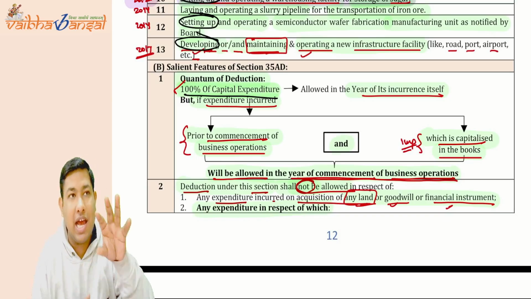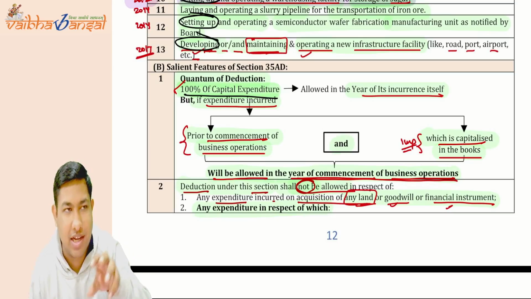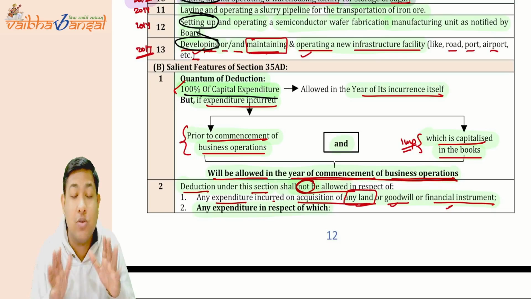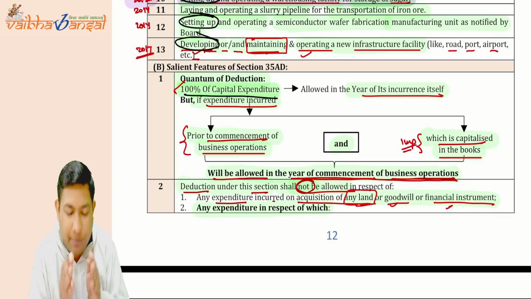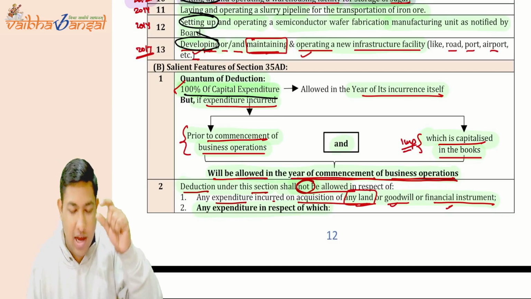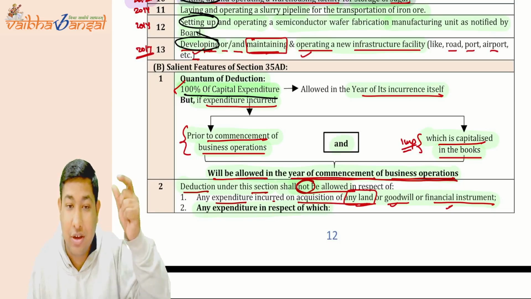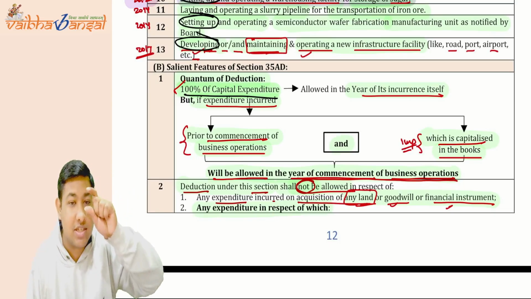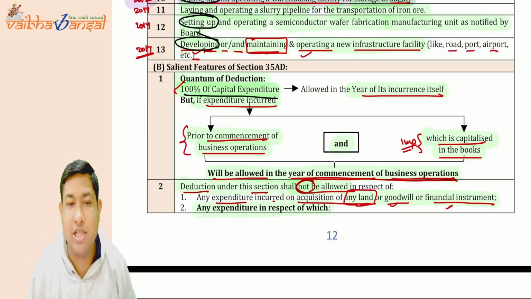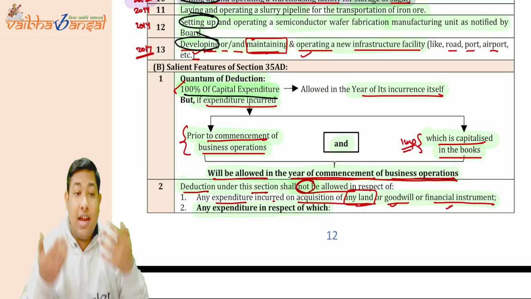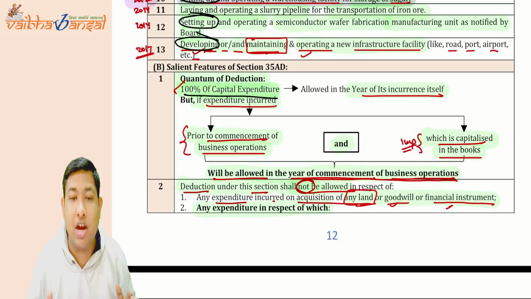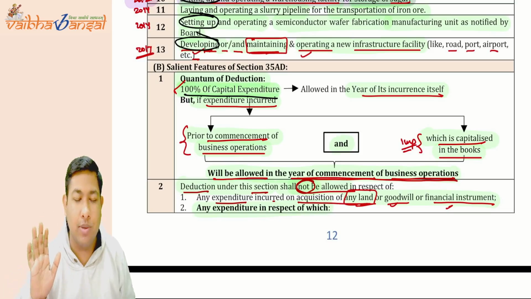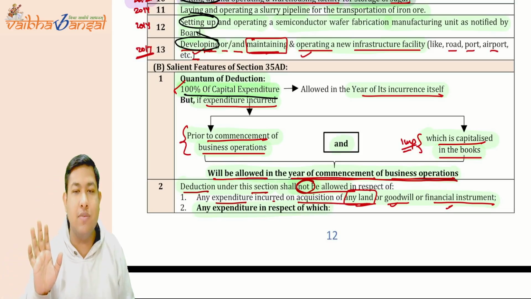But suppose I have incurred a certain amount of expenditure in a year when my business had not commenced. Will I get the deduction? Yes, I will get the deduction. There are certain conditions. If I have incurred any expenditure prior to the commencement of my business operation, and it is already capitalized in my books of account, then in the year of commencement of that business operation it will be allowed to me.